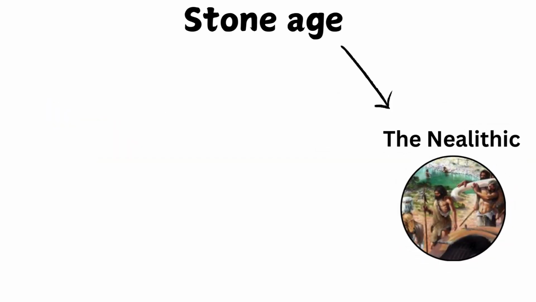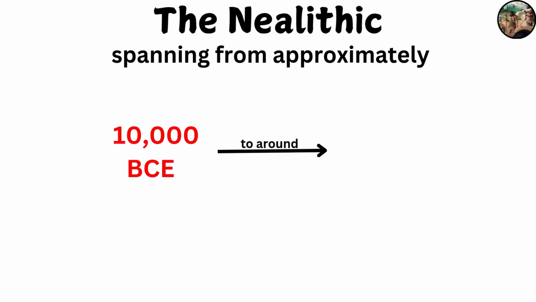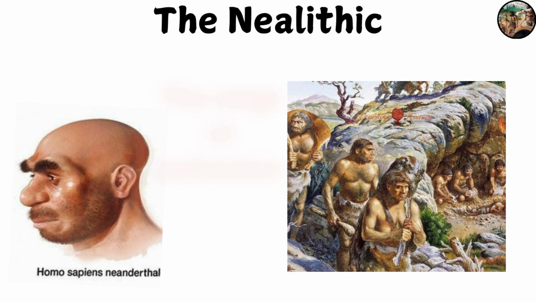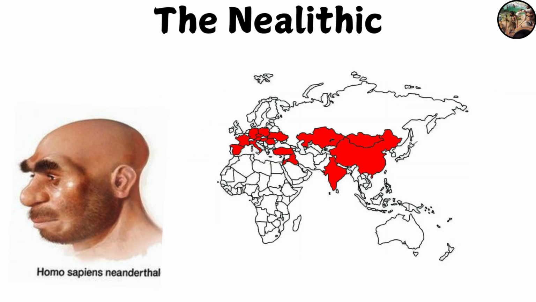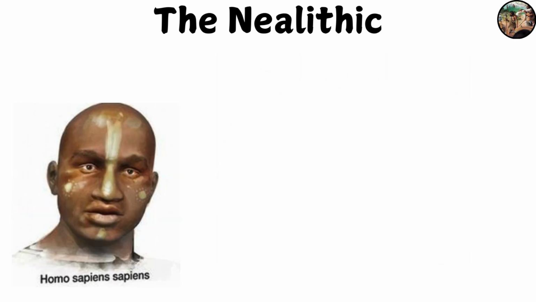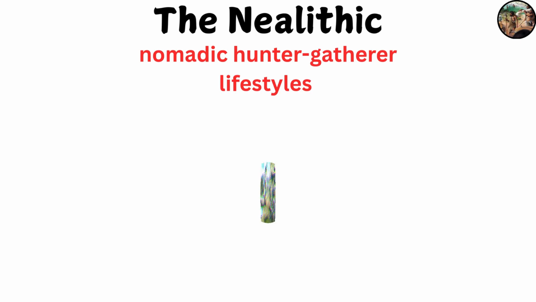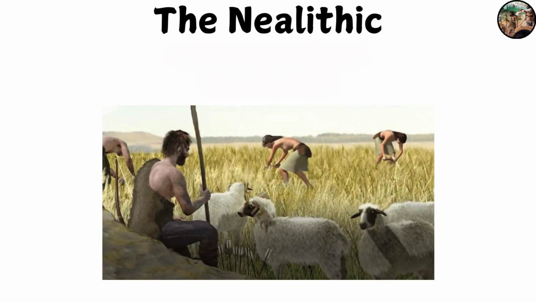The Neolithic. The Neolithic era, spanning from approximately 10,000 BCE to around 3,000 BCE. Neanderthals. This species also persisted during this period, but was on the verge of extinction. However, it continued in some areas until the end of this era. Homo sapiens. Modern humans began to spread widely and form more complex societies. This period is characterized by the transition from nomadic hunter-gatherer lifestyles to settled agricultural communities.